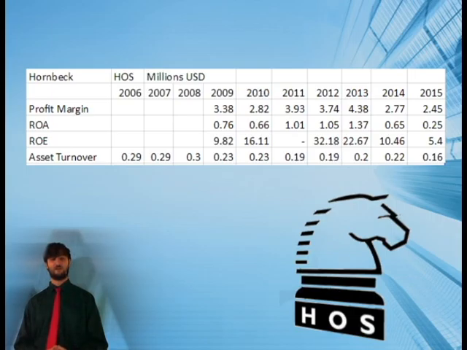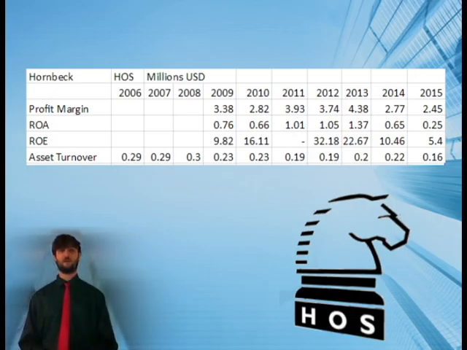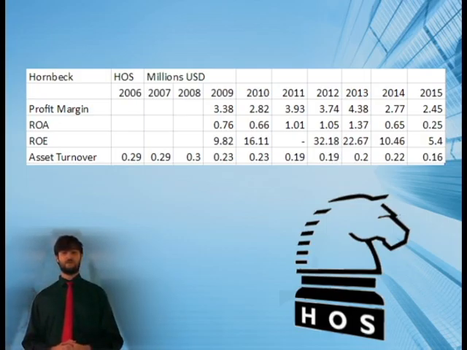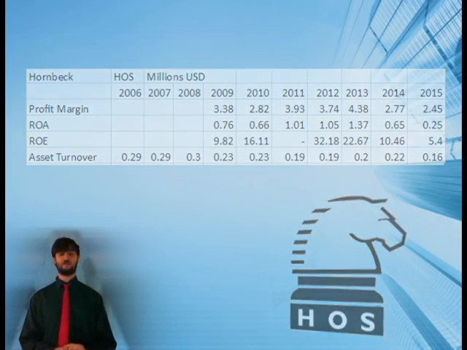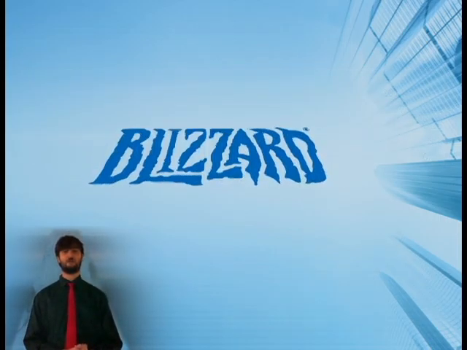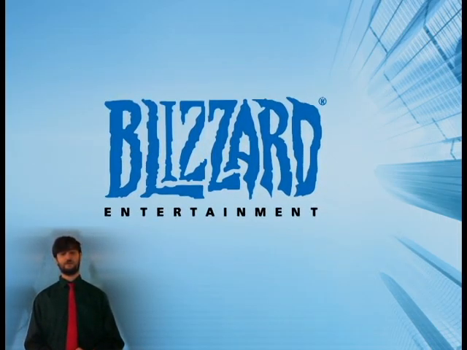And then we get to see their ROE, which is kind of all over the place. It starts at a 9.8, so around a 10, and then it grows and dwindles. It grows to about a 32, and then it ends up in 2015 at about a 0.6. And then we also get to look at their asset turnover, and it's pretty constant with minor fluctuations around 0.2.